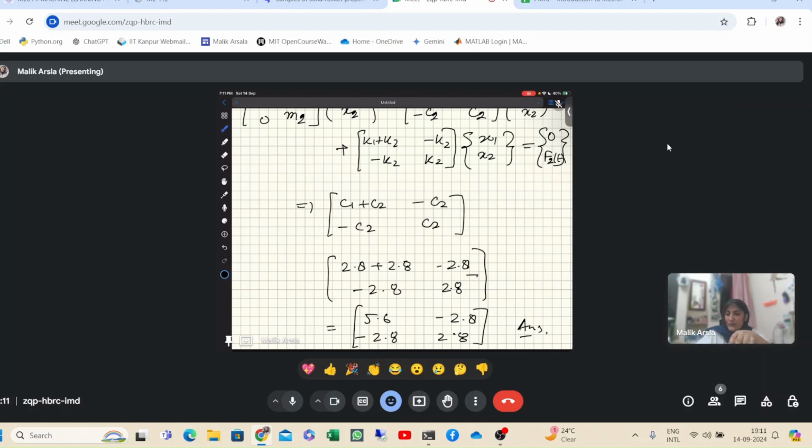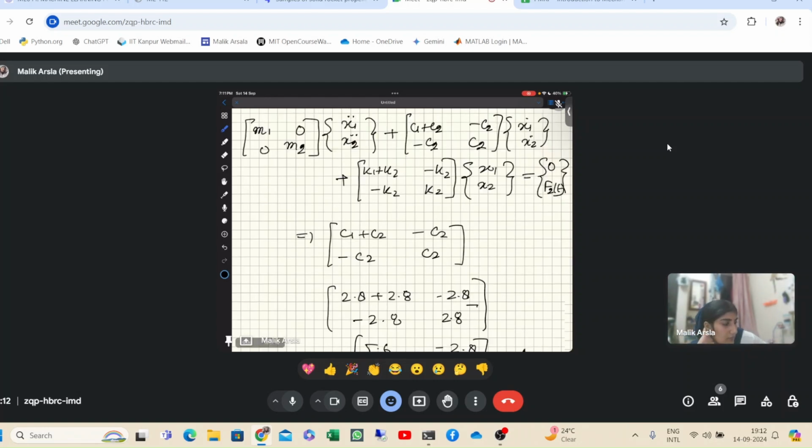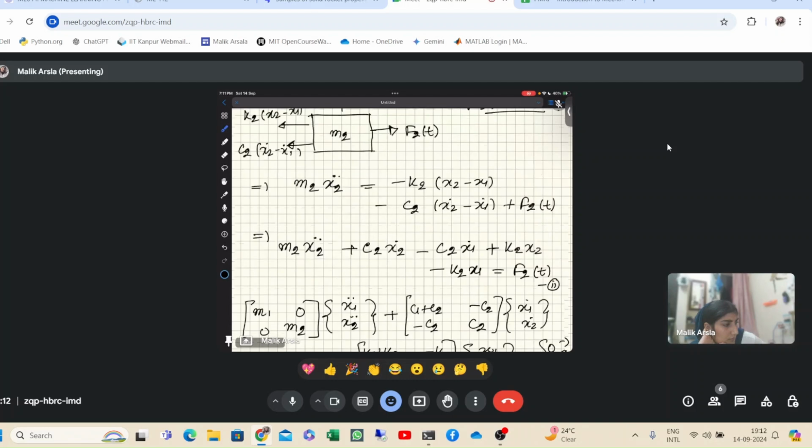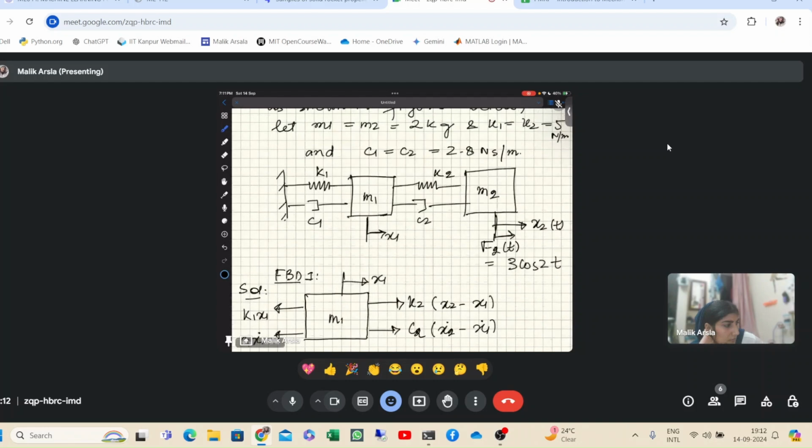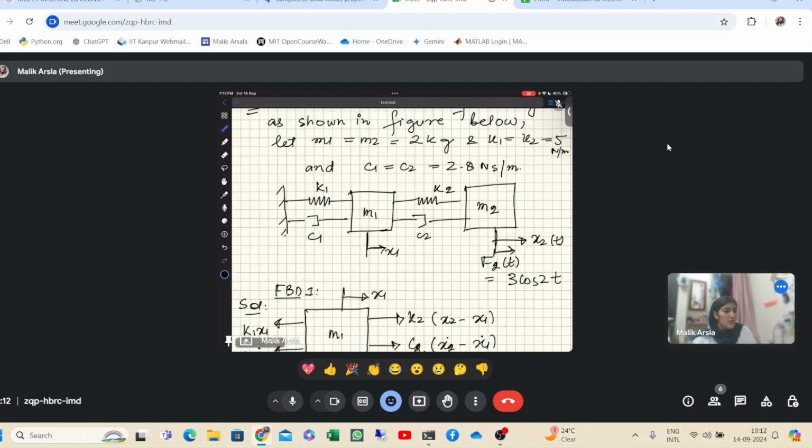Why we have taken this excitation force... Sorry, not audible, your voice is coming very low. Yes ma'am, in this question, when we are framing the equation, why have we taken the excitation force in the right direction? Because it is a cosine function. No, it is given in the figure, no? The direction of the force is already given in the question itself. We have not taken it, it was given.